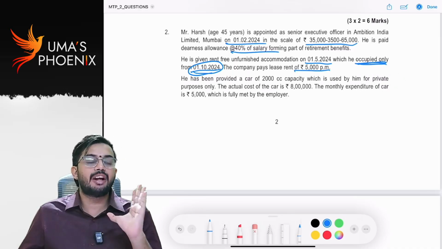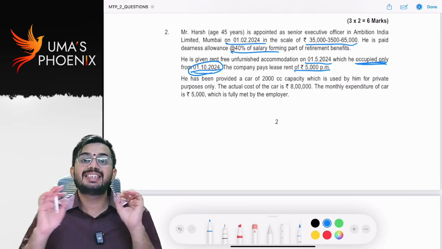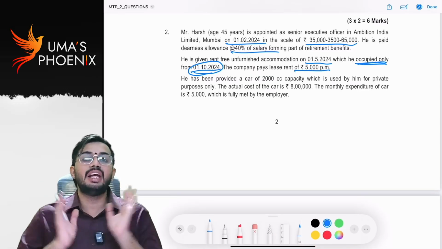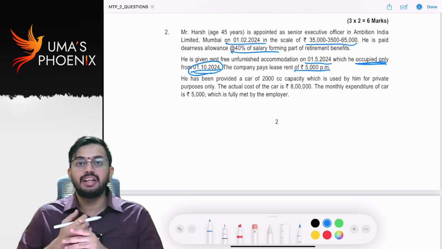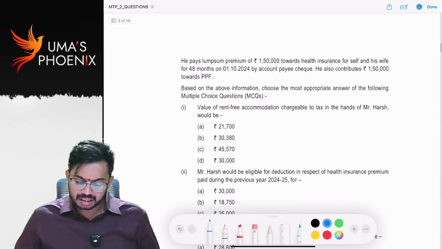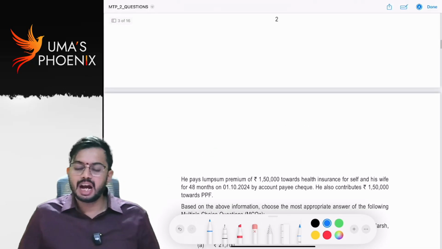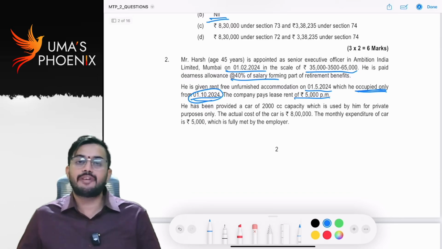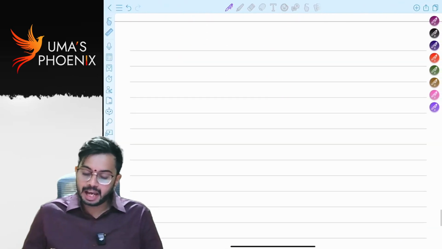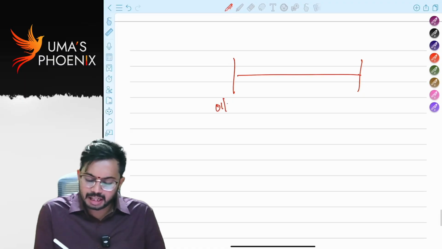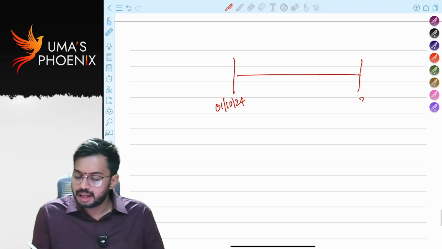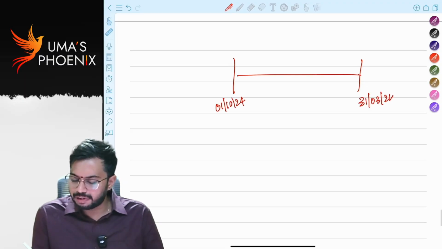That means it is occupied only for 6 months. For 6 months only, we need to calculate the taxable value of rent-free accommodation. Shall we calculate? Because in one of the MCQs, he asked us to calculate the value of rent-free accommodation. Careful. He occupied rent-free accommodation from 1st October 24 to 31st March 2025.